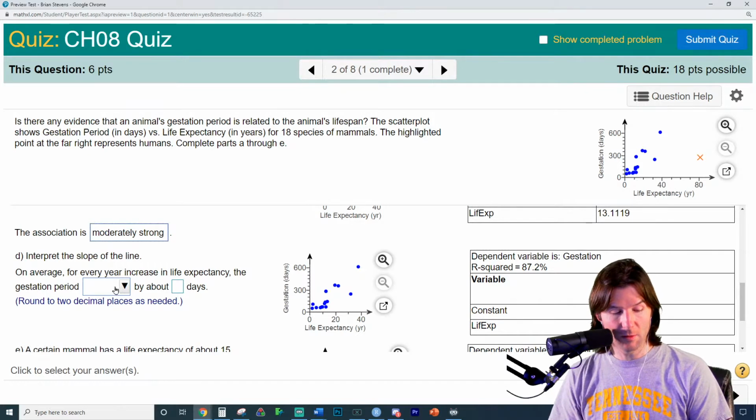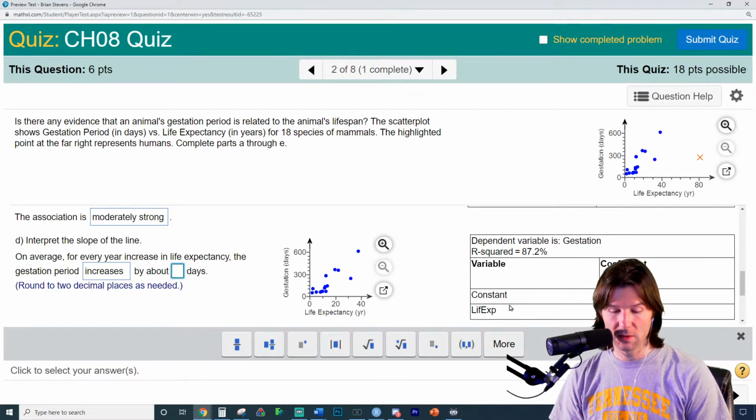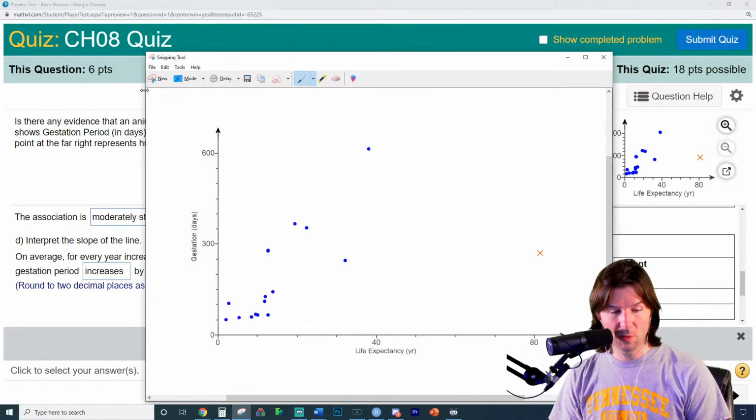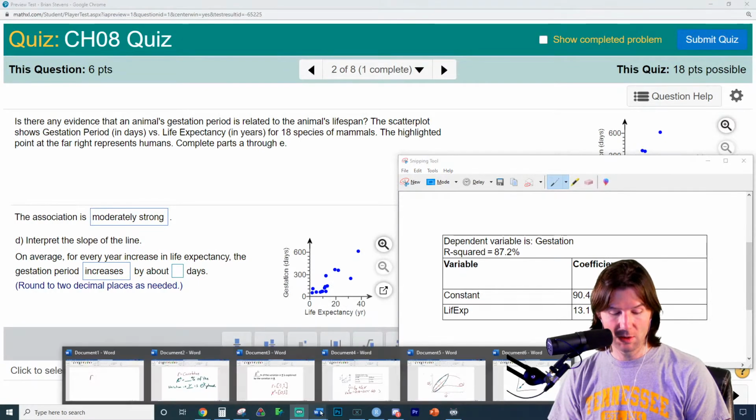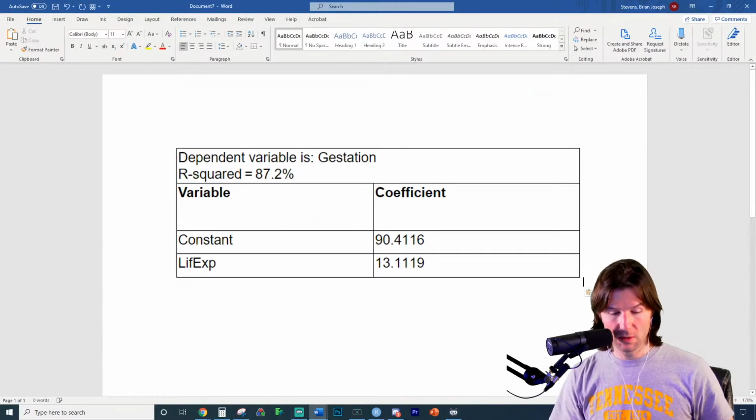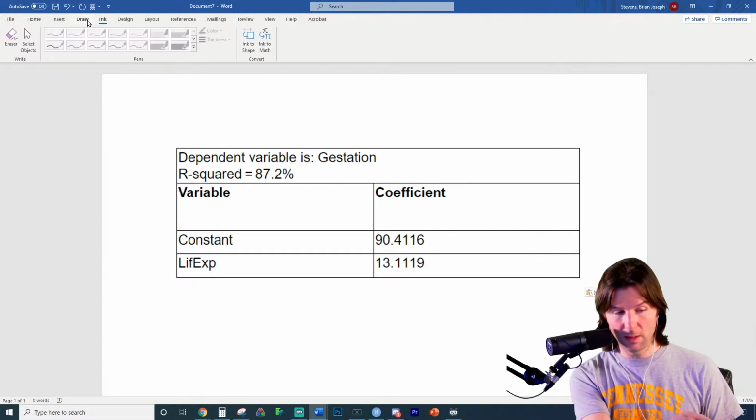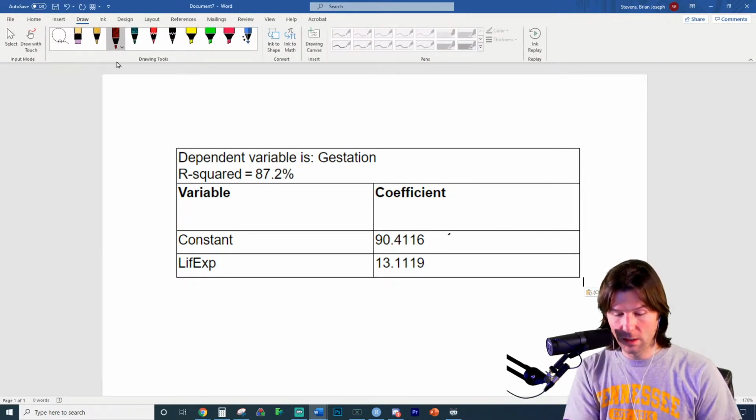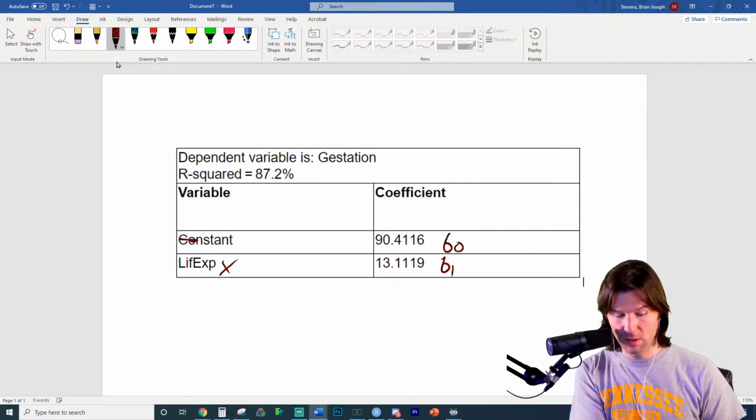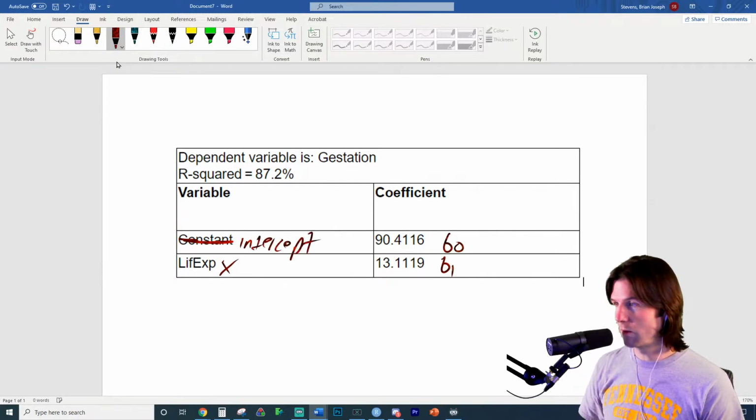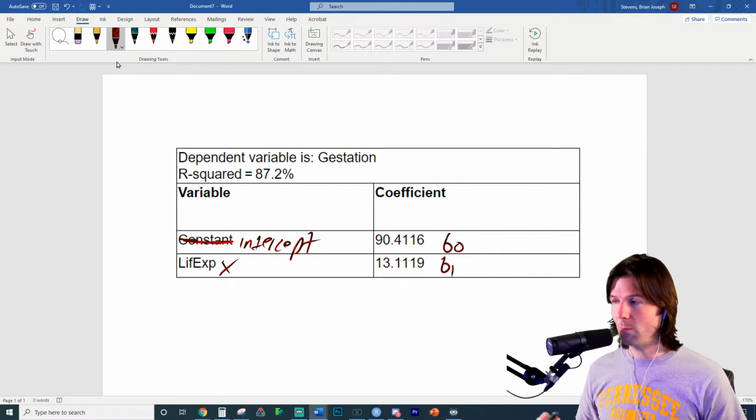Interpret the slope. On average, for each additional year, we would expect that the gestation period increases by about. Now we look here at the coefficients. What's very important is you always need to remember to identify what your coefficients are. So when I get this output, I'm going to bring it right into Word, and I want to make sure I take notes that the constant, that's what they're calling it in this output, we don't usually call it the constant, is b0, and the slope is b1, and this is the name of the x variable. So this is just the intercept right here. Just using a little bit of different terminology to see if someone were to use different terminology, if you would get it.